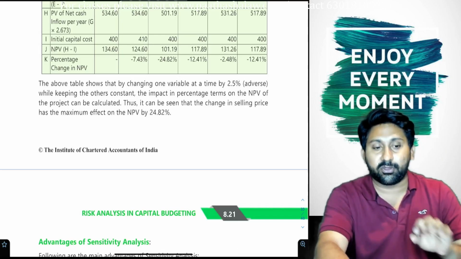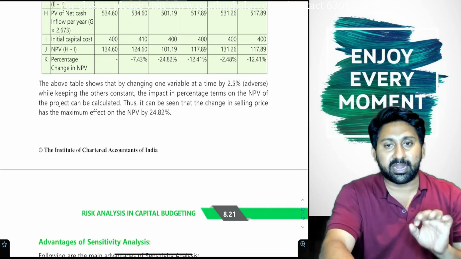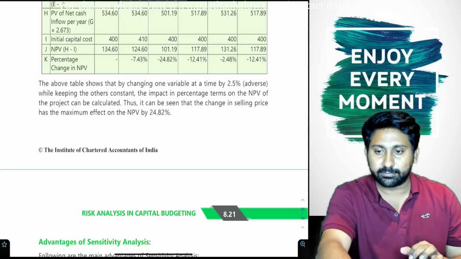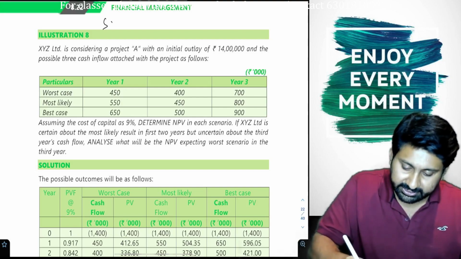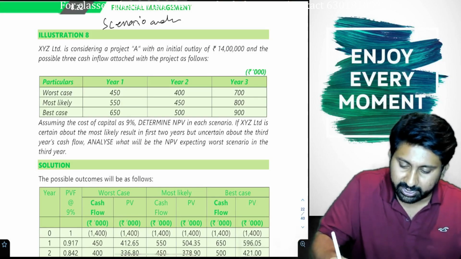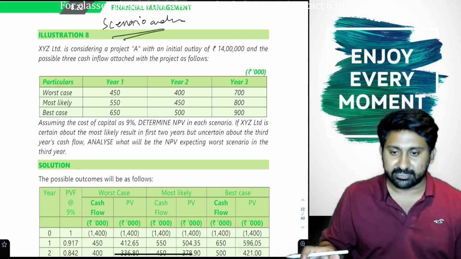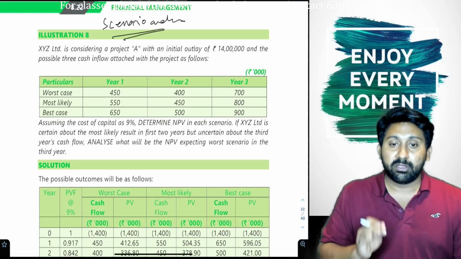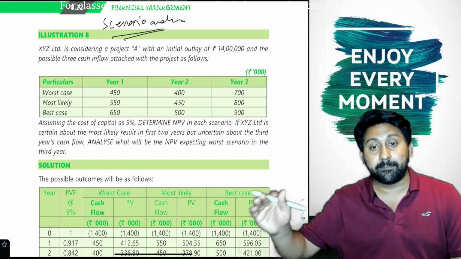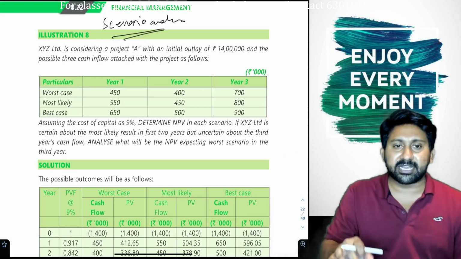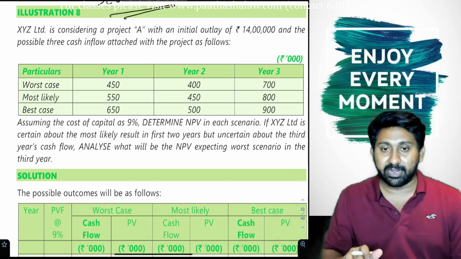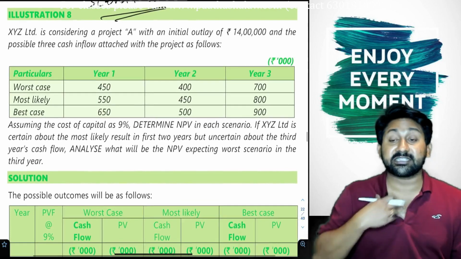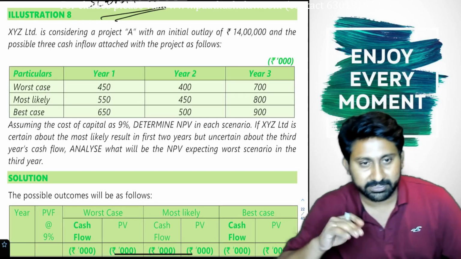With this, we have completed all the models in this particular area except two. What is that? Scenario analysis and another model called sensitivity analysis. Next model. This is called scenario analysis. Sir, what is scenario analysis? Scenario analysis is a concept of analyzing the project on the basis of worst case, most likely case, and best case scenario. If all circumstances are favorable to you, how much NPV you will get? If all circumstances are average, how much you will get? If all circumstances are worst, how much you will get? On that basis, we will do the answer.